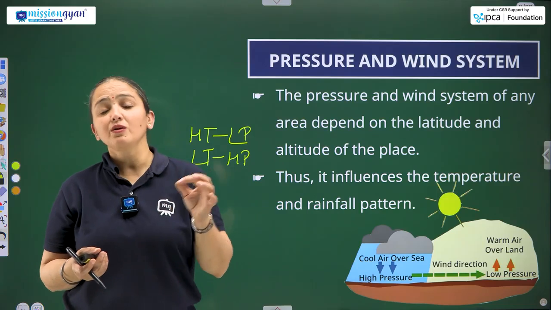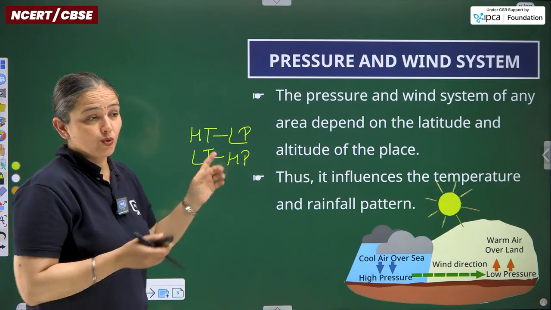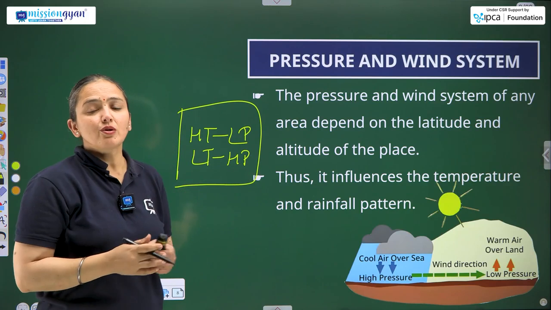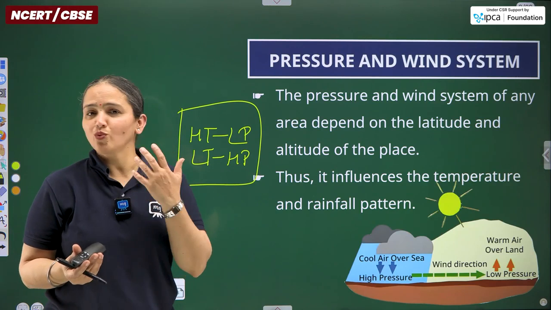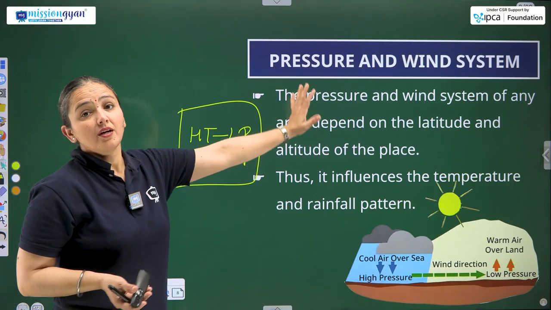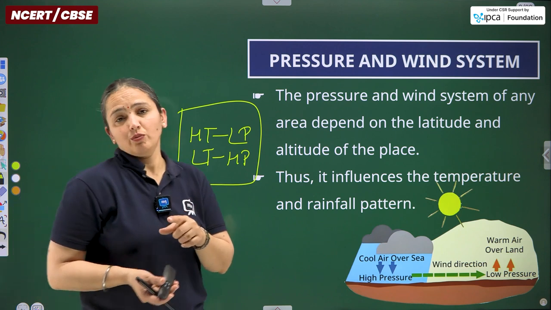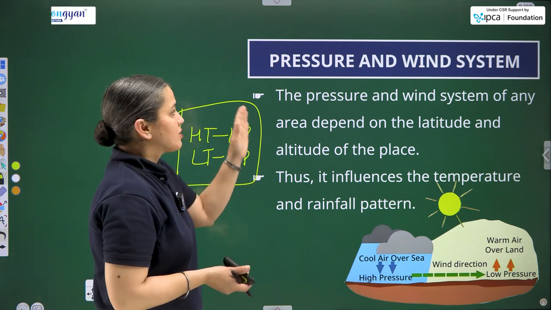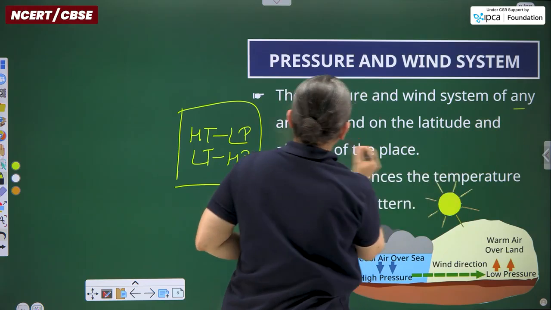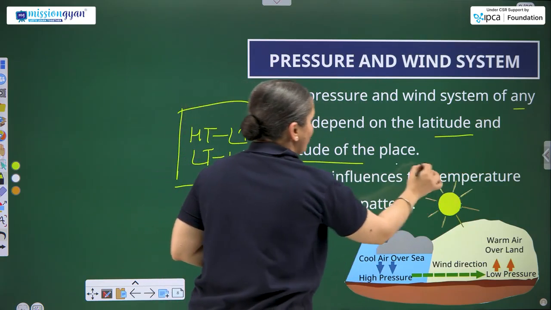So low temperature leads to high pressure. Kindly write this down, although you can note it afterwards also. Right now, just pay attention to what I am teaching you on this topic. Please do learn this formula. It is going to help you in the writing part. The pressure and wind systems of any area depend on the latitude and altitude of the place.